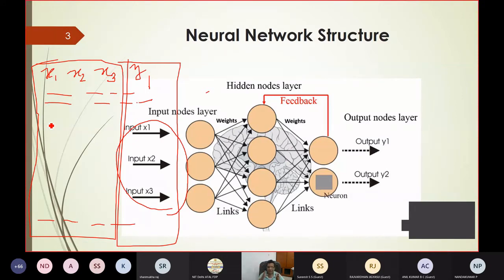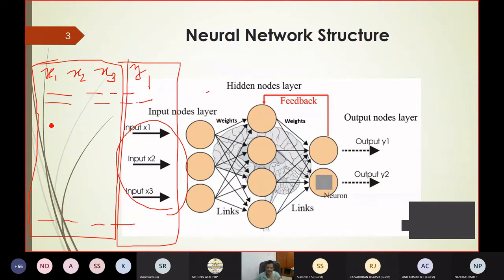So what is the basic idea? You know the number of nodes in the input, you know the number of nodes in the output, but you do not know how many hidden layers you will take. There is no hard and fast rule how many neurons will be in each hidden layer.